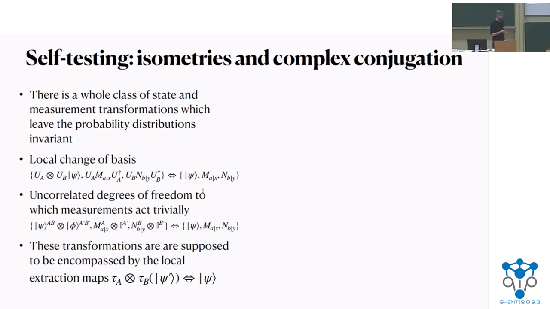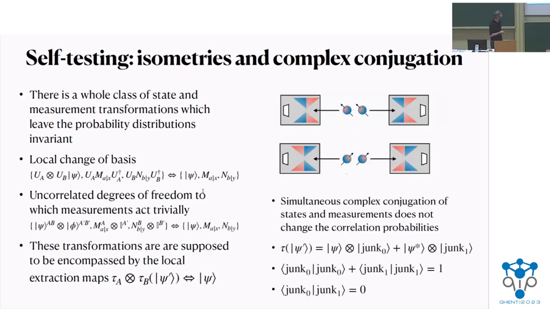Furthermore, apart from these physical transformations, we also know that if we have a state and measurements and their complex conjugate, they give us the same probability distribution. That means we cannot distinguish whether we have just psi or a coherent superposition of psi and psi star.